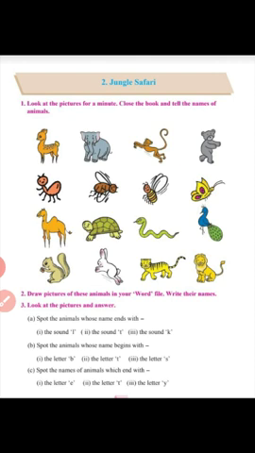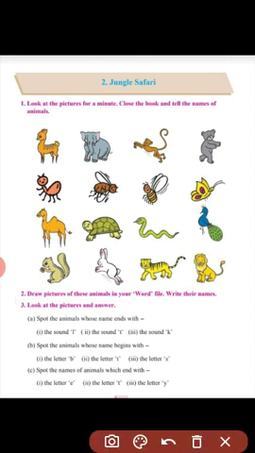Now children, look at number 3. Look at the pictures and answer. A. Spot the animals whose name ends with the sound L. Look at the picture. You can see camel.